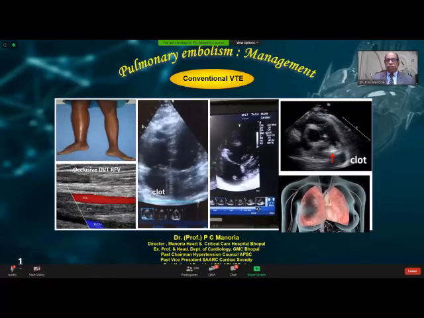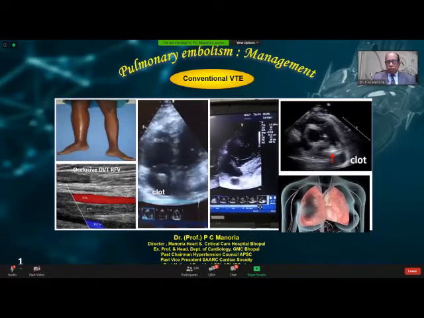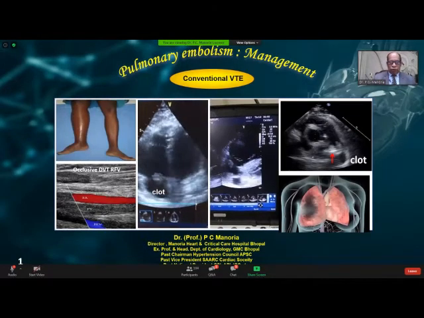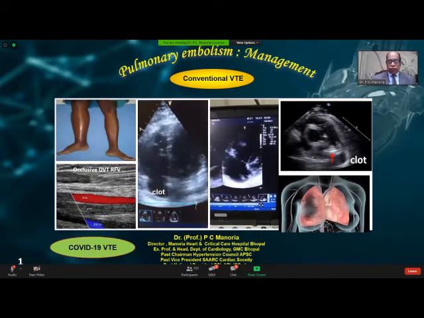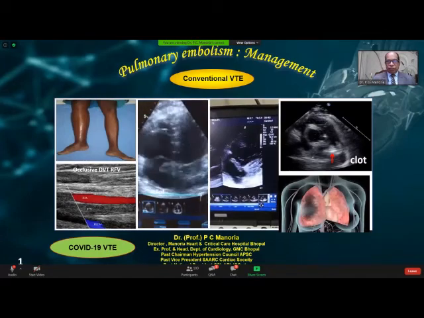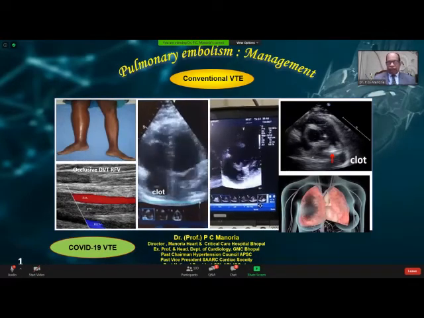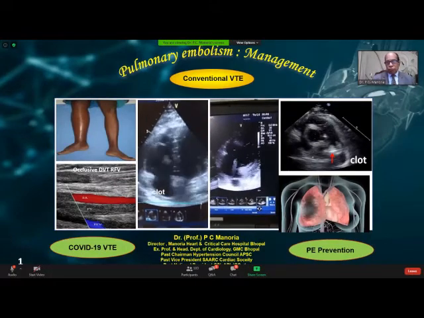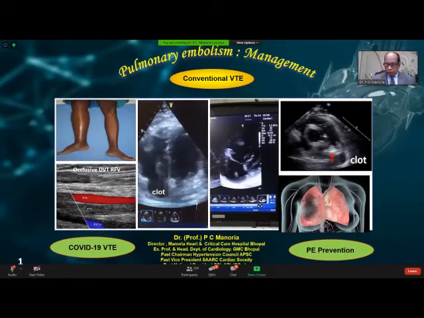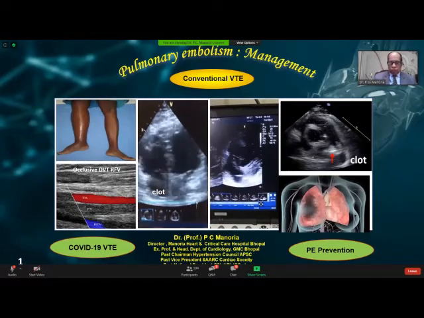Now, this is the conventional VTE. I will also be briefly touching the COVID-19 VTE, which is creating headlines almost every day. And in the end, I'll briefly talk about prevention of pulmonary embolism. Dr. Dalal has already talked about this.